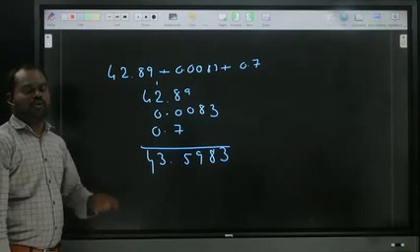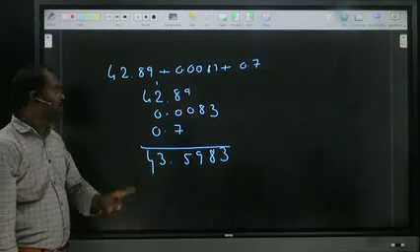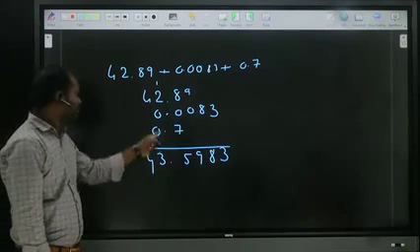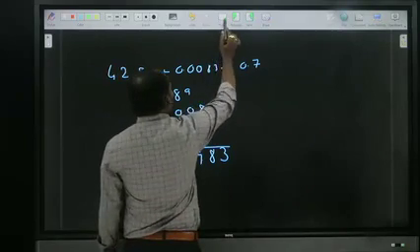Okay? So the only thing is, if you are comfortable with horizontal, do it horizontally. If you are doing it vertically, keep in mind all the points should be in the same line. Right? That is addition of decimal fractions. Now, subtraction also has the same logic, there are no changes.